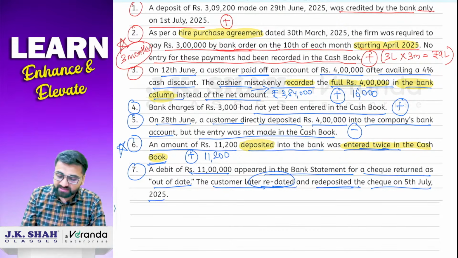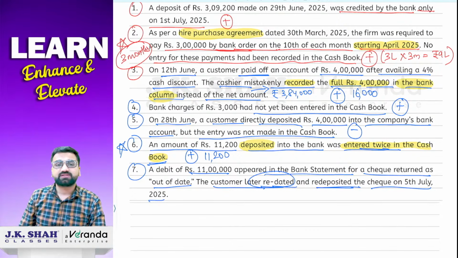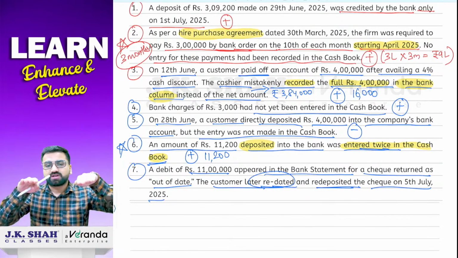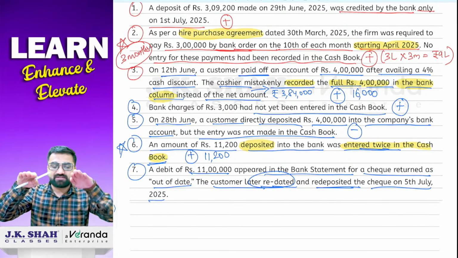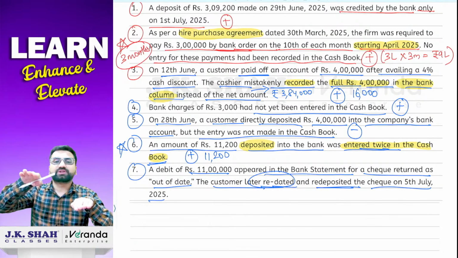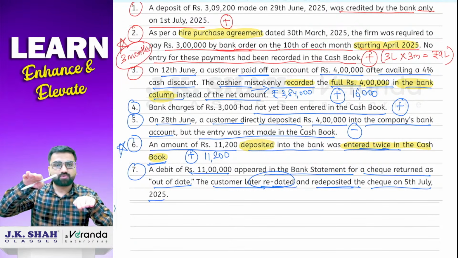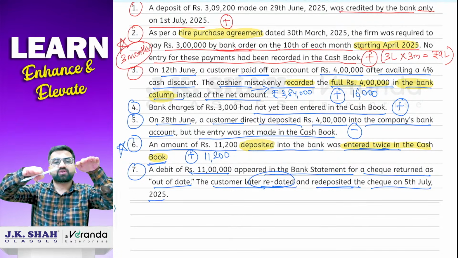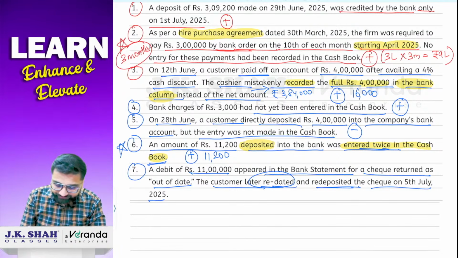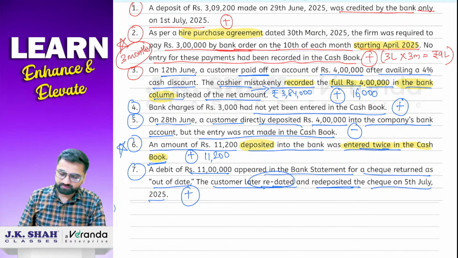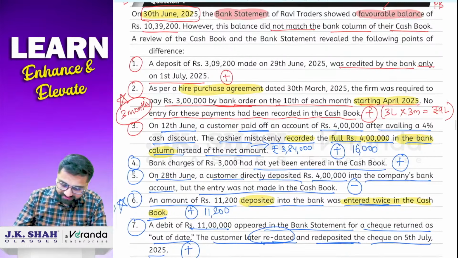Debit has appeared in the bank statement. Now what do you mean by the word debit? Debit means passbook se paisa kam ho gaya. So if we talk about passbook and then cash book, debit means passbook se paisa kam ho gaya hai. So 11 lakh has been reduced from your passbook and cash book is here only. So the rule for this chapter is what boss jo karta hai wo hum karenge. So boss is here and we are here. So to maintain that same level, we are going to do what? Add. So this 11 lakhs will be added. I hope you have understood till now. So this was it. This is the entire sum.